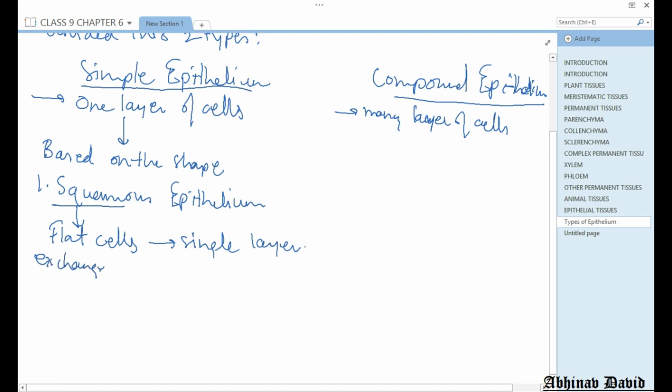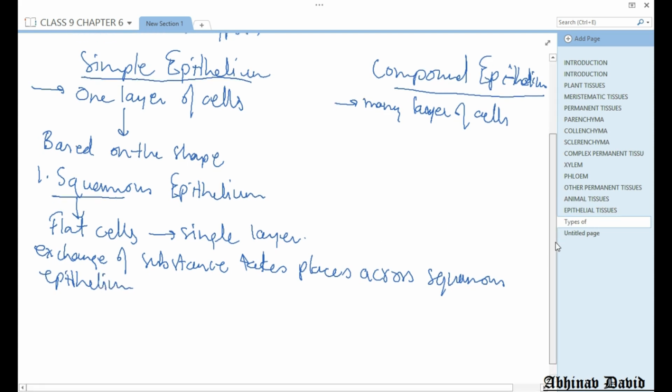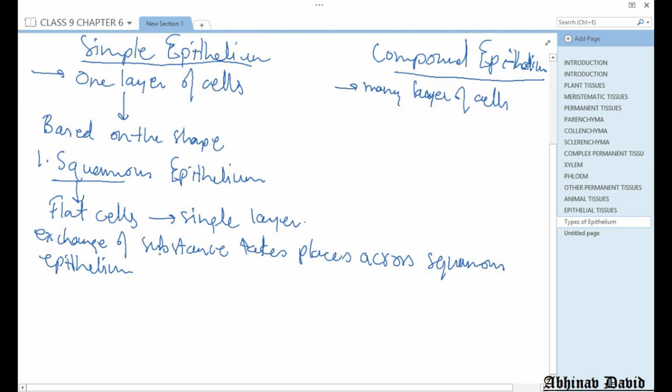So exchange of substances takes place across squamous epithelium. And very thin cells are there. Cells are very thin because they are very flat. Now let us talk about where they are located.